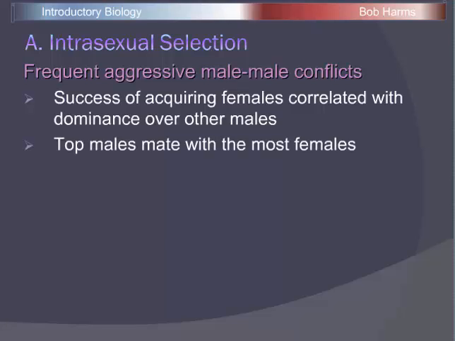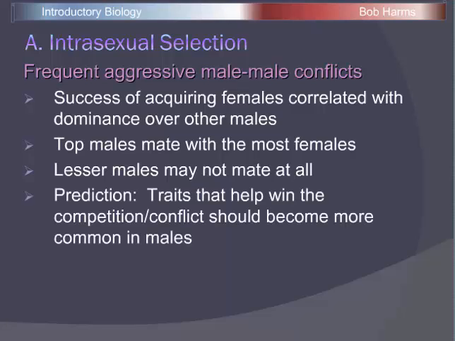And so the top males are going to mate with the most females. Males that are lower in the competition may not mate at all. In fact, many males may not mate, and they're going to have to wait another year till next mating season, where maybe they'll have grown bigger and stronger and then fare better in that competition. In some species of elk, for example, the single male that wins the competition mates with 80% of all the females in the population. The next male or two in line mates with the rest of the females, and the vast majority of males aren't going to mate during the mating season.